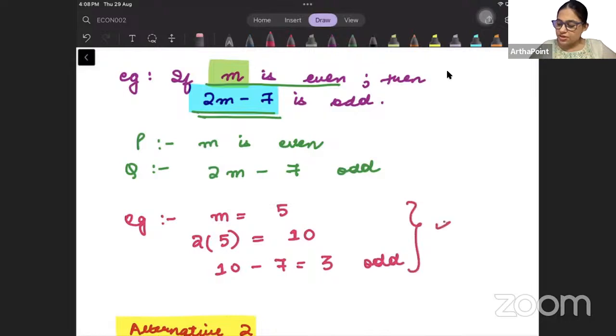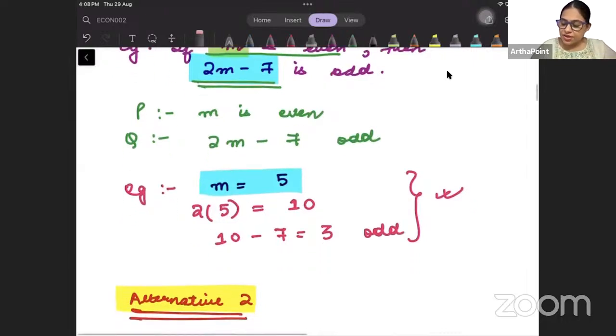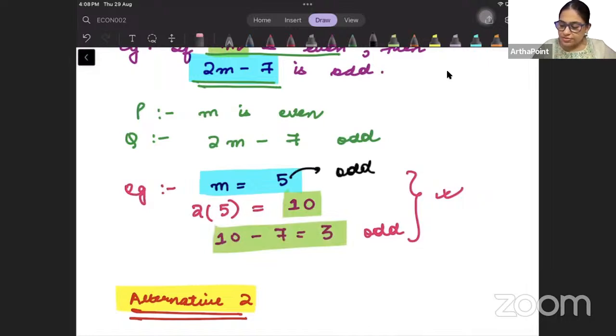So it holds true. जब हम m को 5 लेते हैं, then we see that 2 into 5 becomes 10 and 10 minus 7 which is 3 becomes odd. माने अगर m मेरा odd number है, then I am getting the answer as odd. ठीक है.